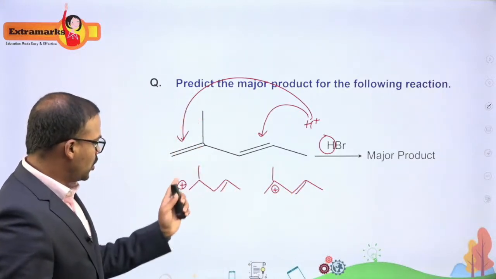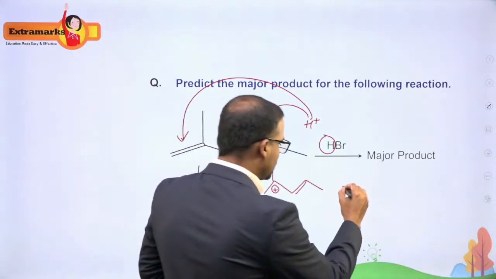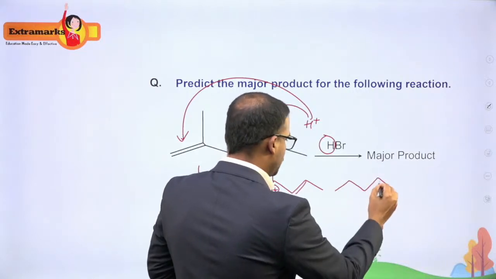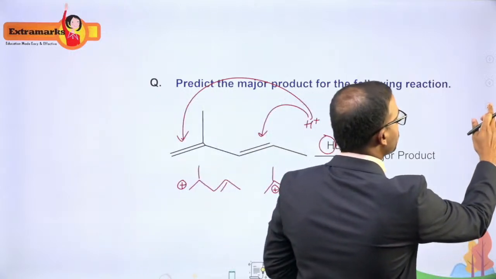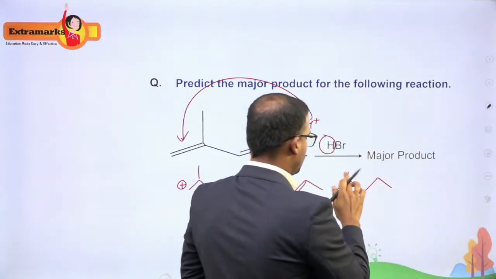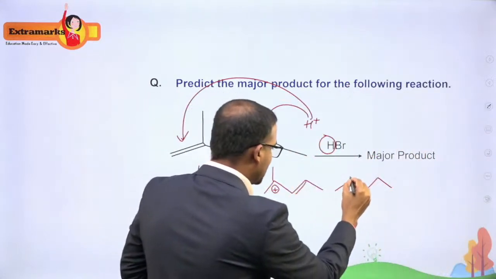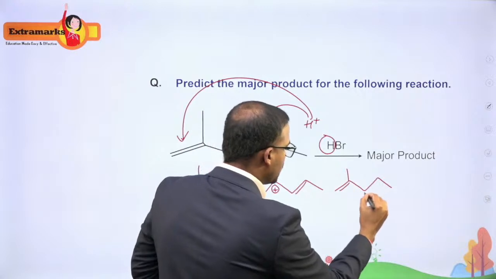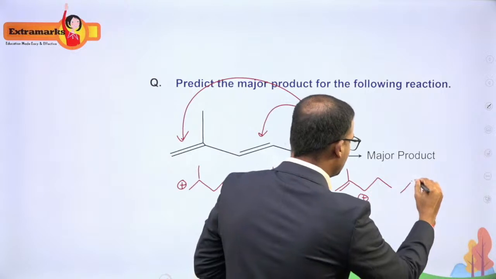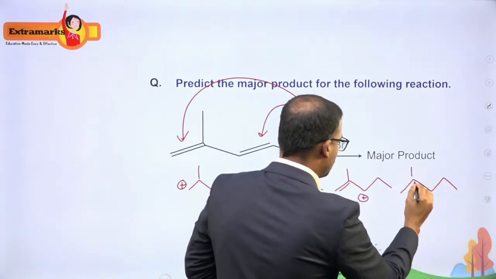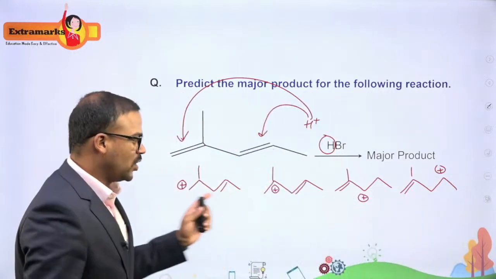Here, this is one more carbocation. Okay, it means this double bond. So either positive here, positive here. So that is what I have written. Or you will also get a carbocation. Okay, this time you will get a carbocation where? Here. So there is a possibility of getting a carbocation here, or you will get a carbocation here. So these are the 4 different possibilities you will be getting.